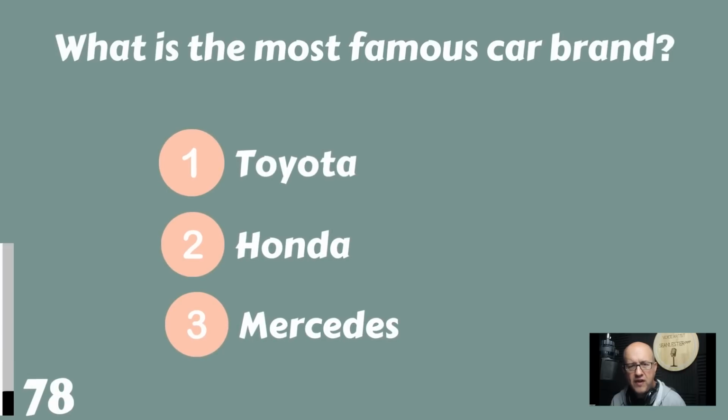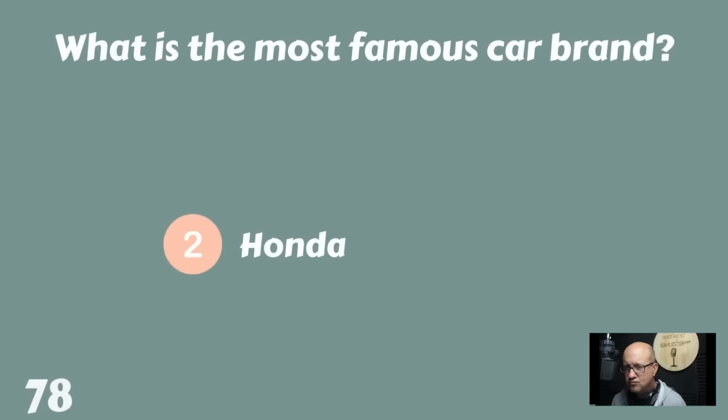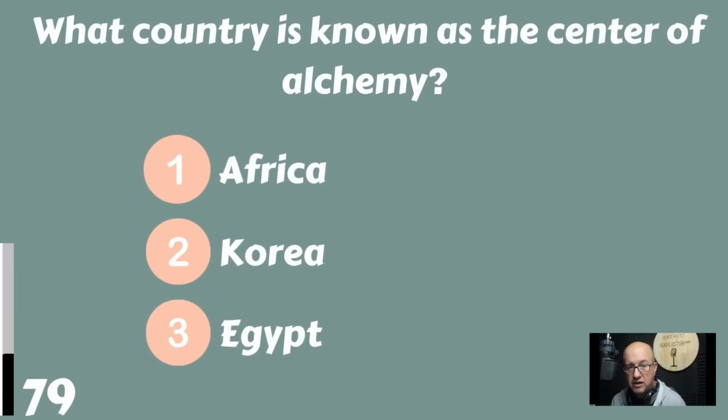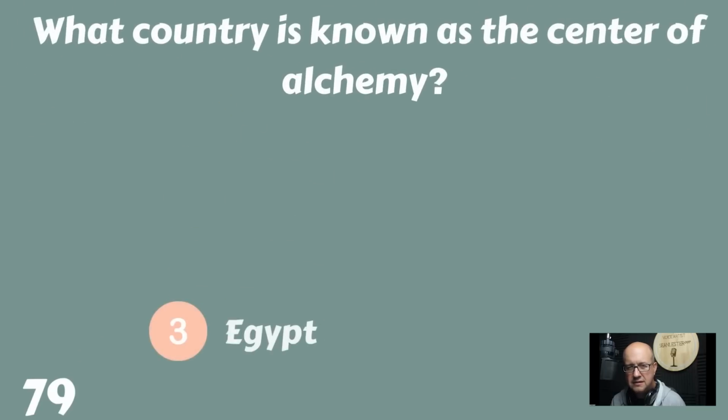The most famous car brand. Honda is the most famous car brand. What country is known as the center of alchemy? Africa, Korea, or Egypt? The center of alchemy. That would be Egypt.